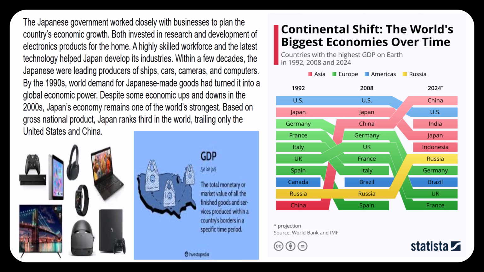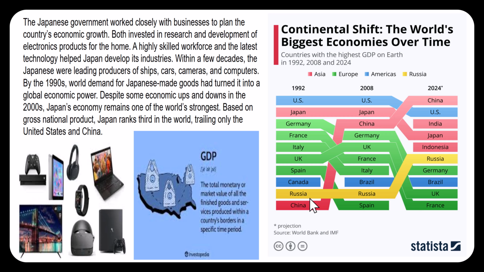Question 26. What does the term gross domestic product mean? Well, GDP is the total monetary or market value of all the finished goods and services produced within a country's borders in a specific time period. And so when we look at GDP from Japan, notice in 2024, China number 1, America 2, India 3, and there's Japan at 4. And you can see basically just how impressive China's rise has been.